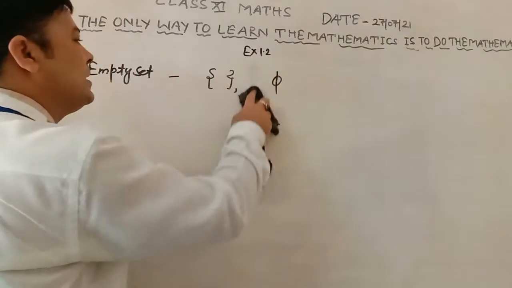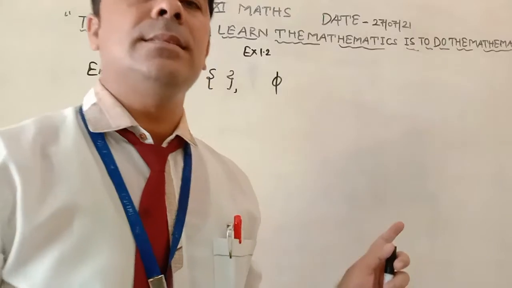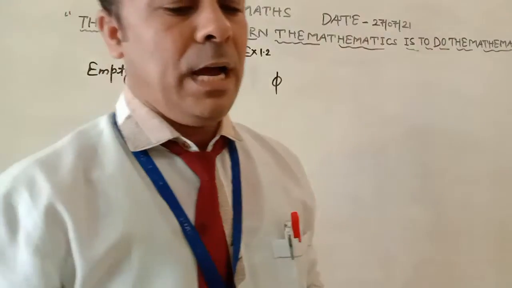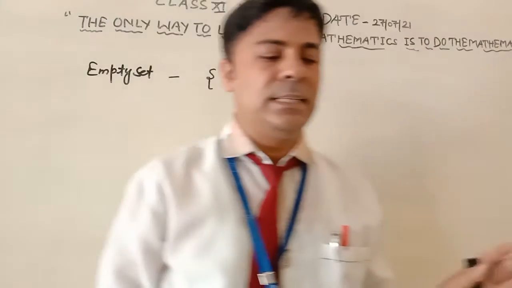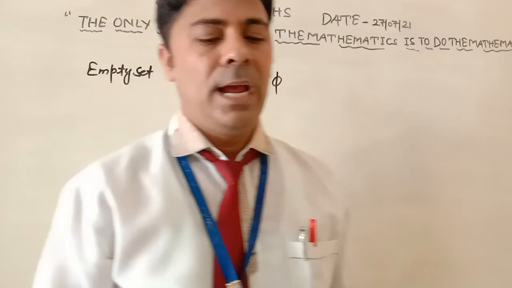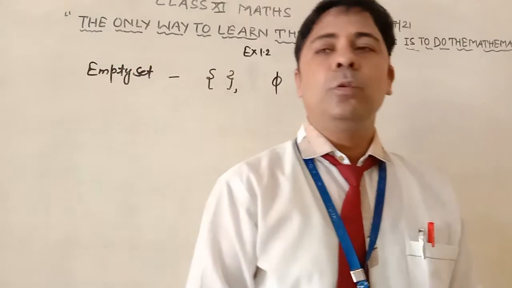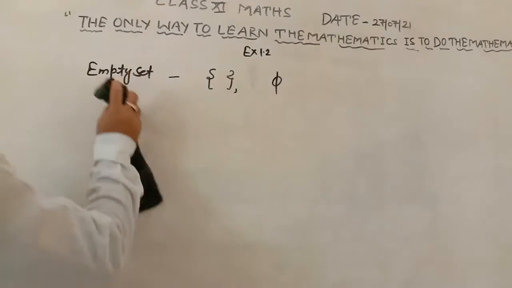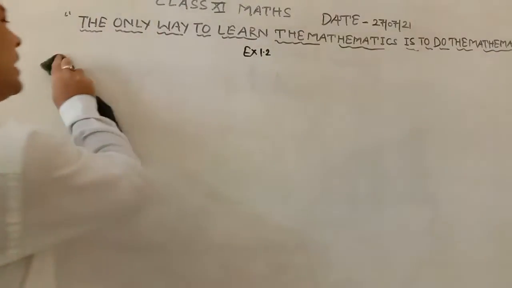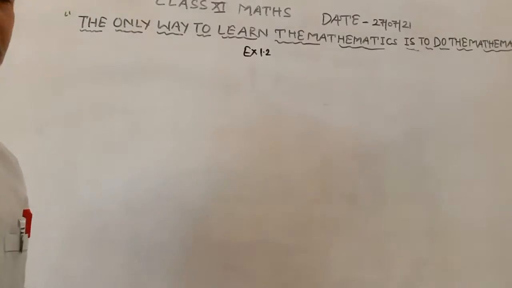So the empty set is that set which contains no element. A set which does not contain any element is called the empty set or the null set or the void set. This is the empty set. After the empty set, we move on to another set.